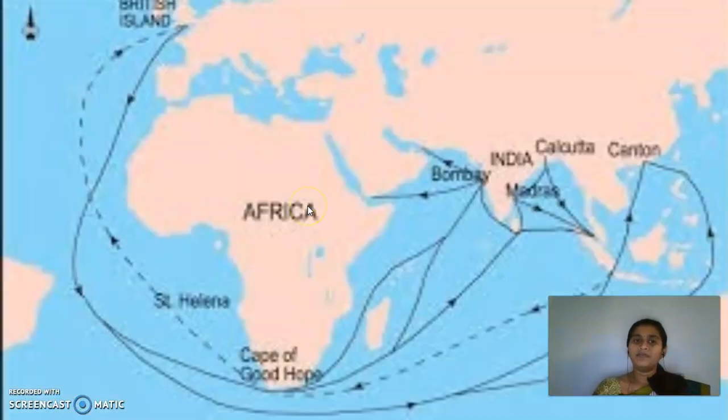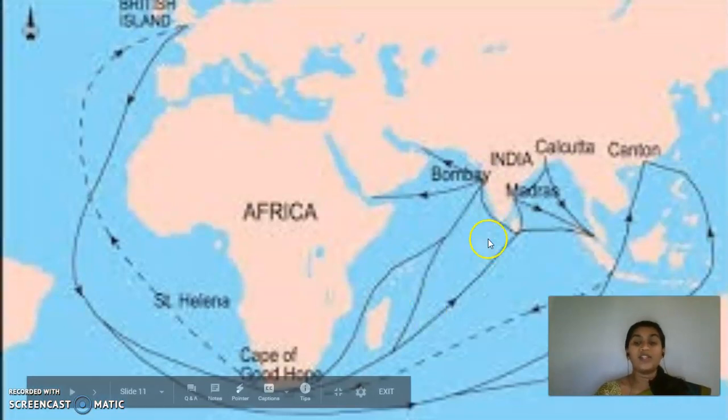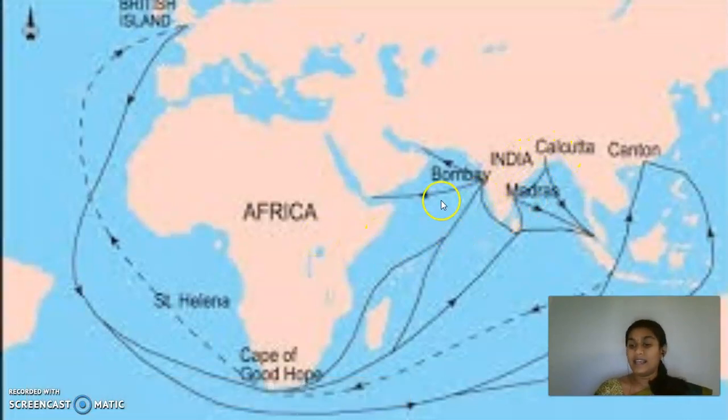Yes, children. So this is the route to come to India, the sea route. Earlier we didn't have airways or other ways, so only the sea route. That is one of the sea routes we can see here.